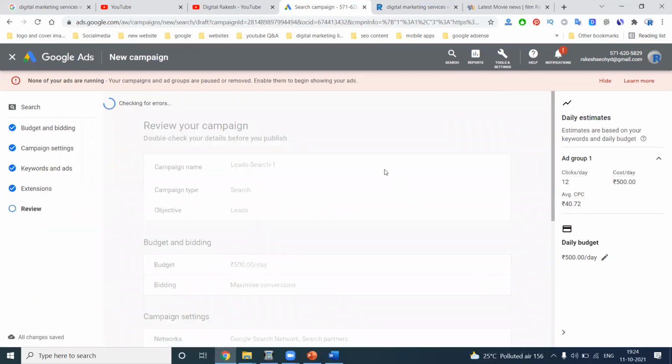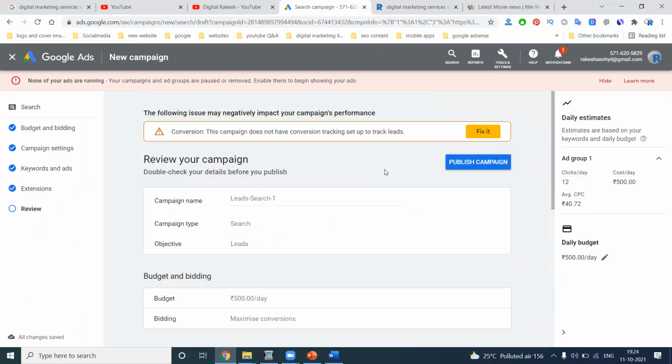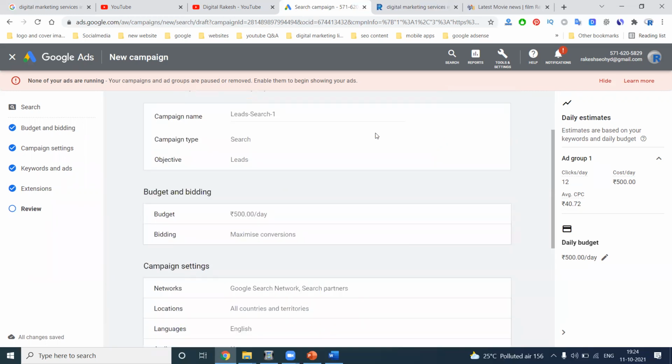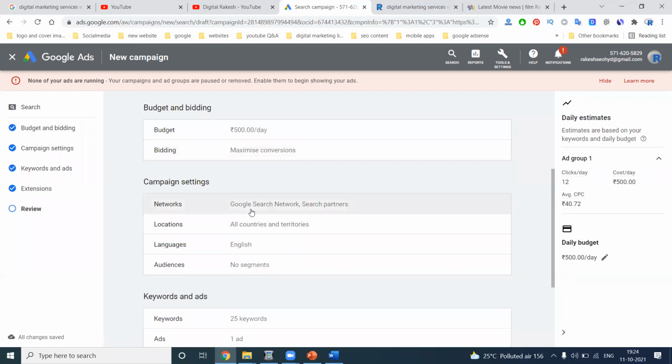Next. Finally, the call option will be here. The campaign does not have a conversion tracking setup. Tracking will be fixed. It is completed for conversion tracking purposes. Here my ad is for search, with the purpose of lead generation. What is my daily budget? 500. The purpose is maximize conversions.